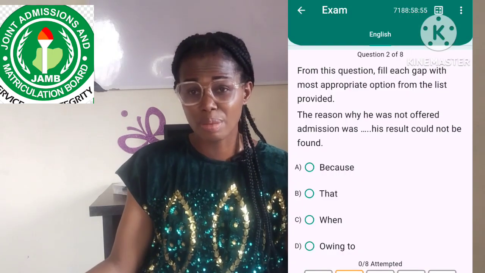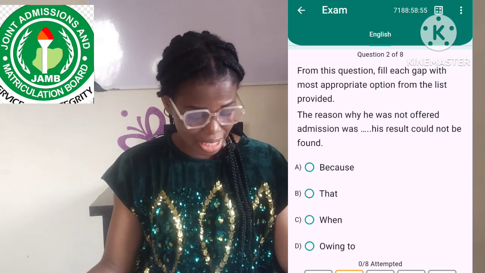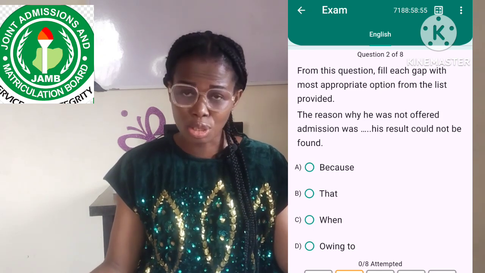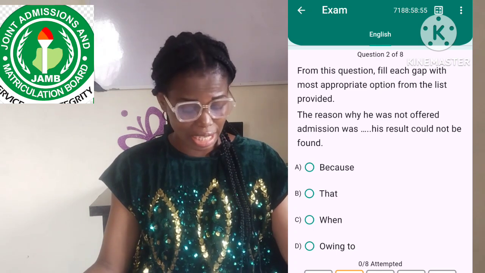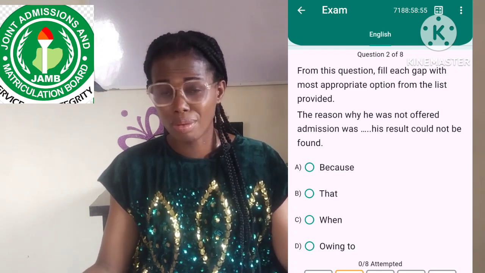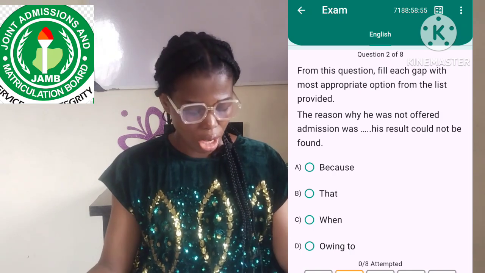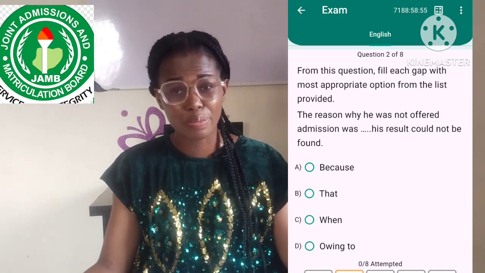Okay, the reason why he was not offered admission was owing to the fact that results could not be found. Now, this is a better way of constructing the sentence. So option B is the correct answer, not option A, because we made the sentence redundant. Option C, when, talks about time, whereas we're talking about cause. Option D is wrong because owing to must be followed by a noun.